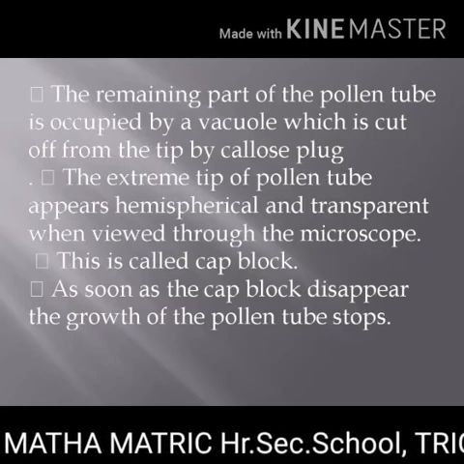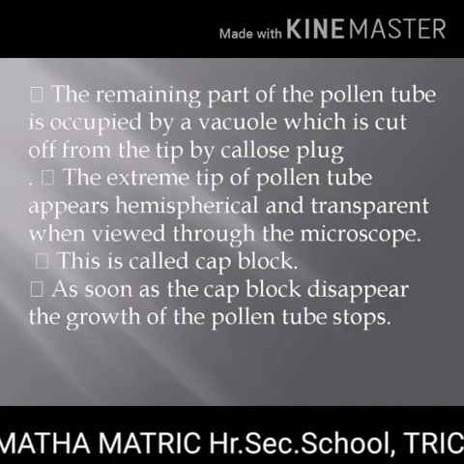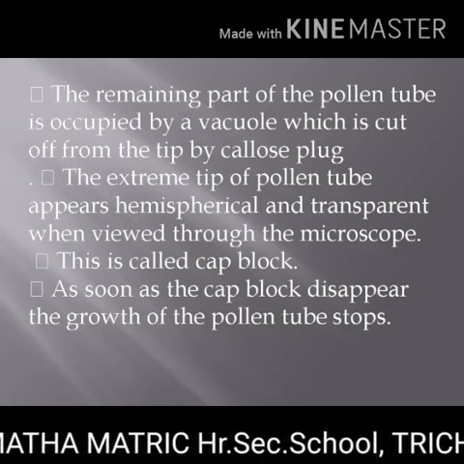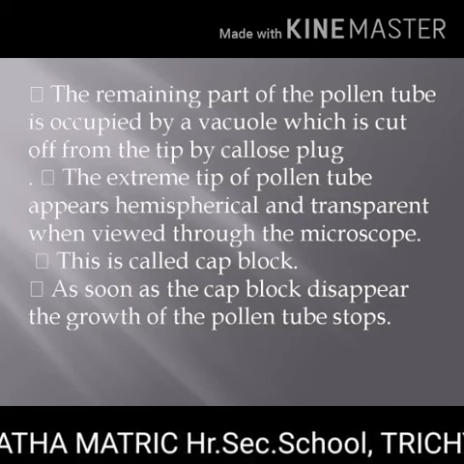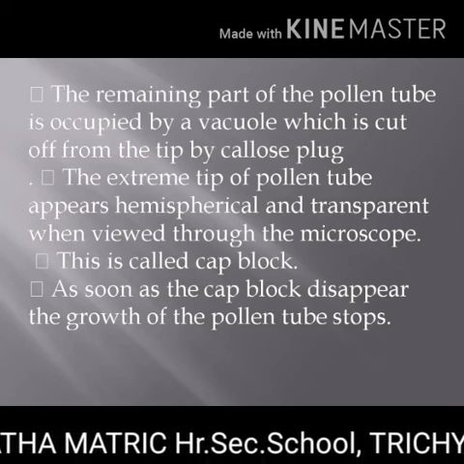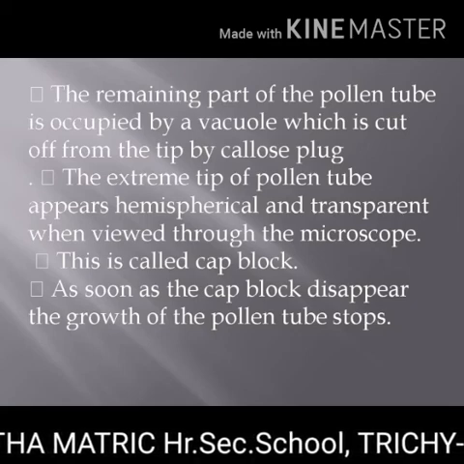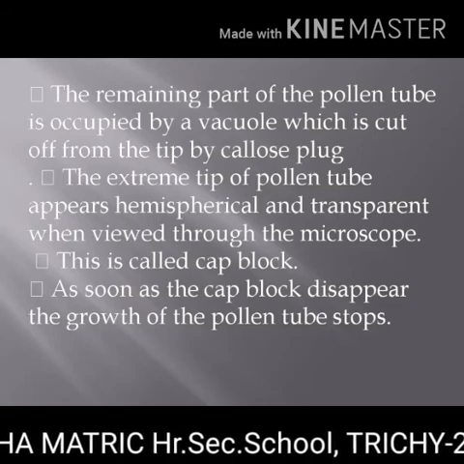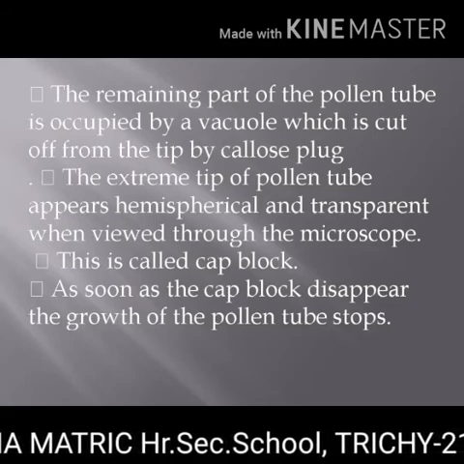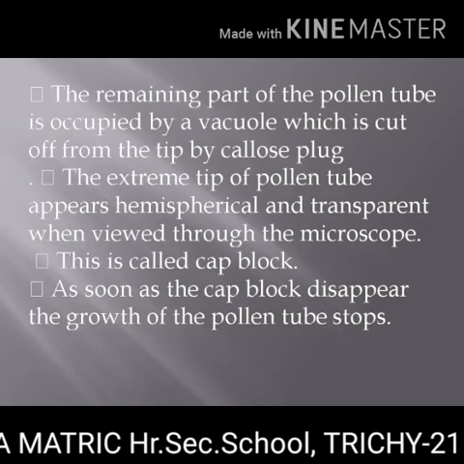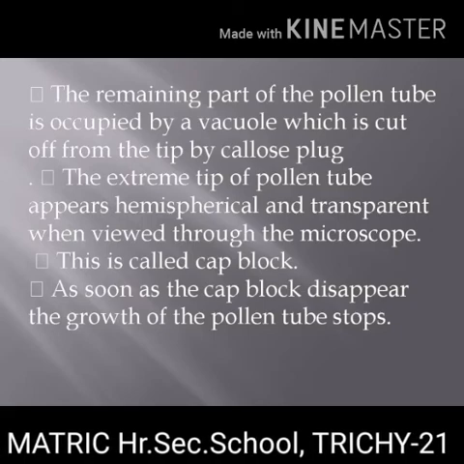The remaining part of the pollen tube is occupied by a vacuole, which is cut off from the tip by a callose plug. The extreme tip of the pollen tube appears hemispherical and transparent. This is called cap block.